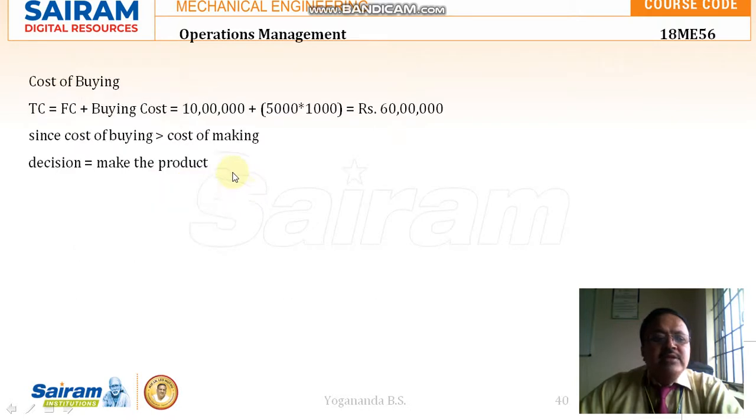So demand is 5,000, and the unit cost of that part, if purchased from the outside supplier, is 1,000. So it is 5,000 into 1,000. That is demand is 5,000 and the cost is 1,000. So total cost of buying is fixed cost plus buying cost. So it comes to 60 lakhs rupees.